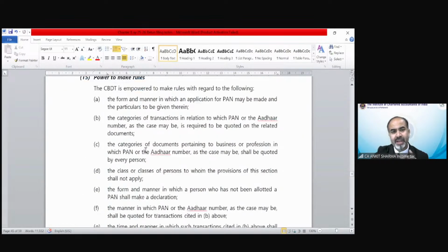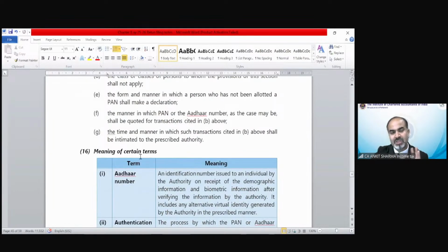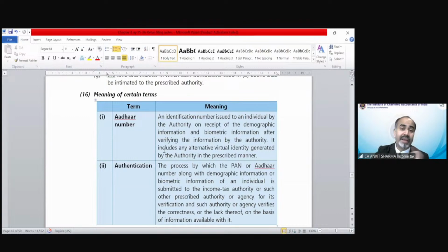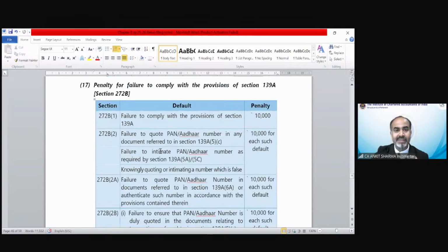How CBDT makes rules: CBDT can make rules for submission of Aadhaar and PAN number. You have to link your Aadhaar with your PAN number, otherwise you have to pay a penalty of 1,000 rupees for the purpose of linking. The last date has gone, of course, so you have to pay that 1,000 rupees for linking of Aadhaar and PAN. There are certain penalties if you fail to comply with the provisions mentioned in this section.